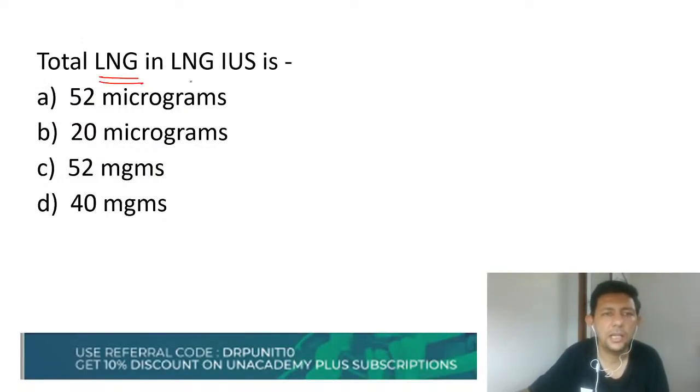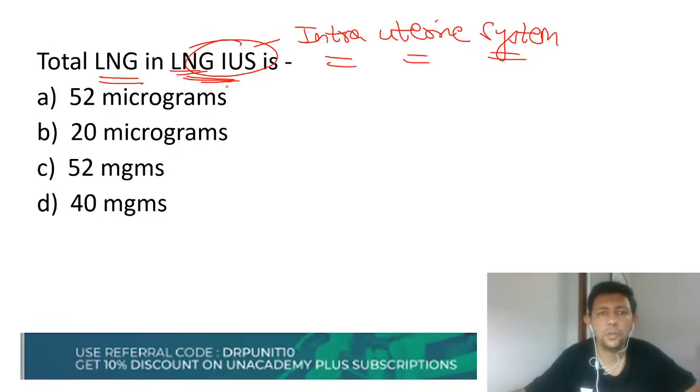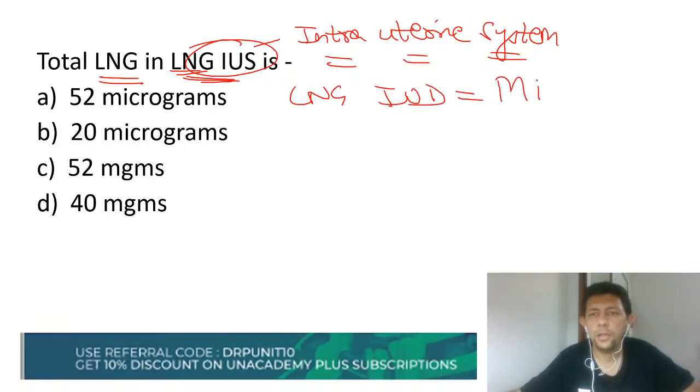Total LNG content in LNG IUS is. Okay, before we proceed further, 2-3 things. LNG IUS, what is it? It is called LNG IUS because it's an intrauterine system. But it has got many other names. One name is LNG intrauterine device, and very popularly it is called Mirena. Mirena is a brand name.